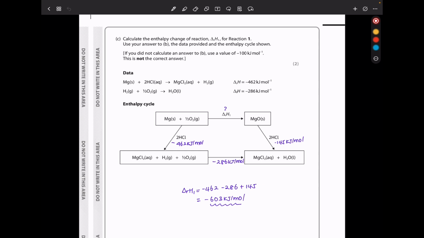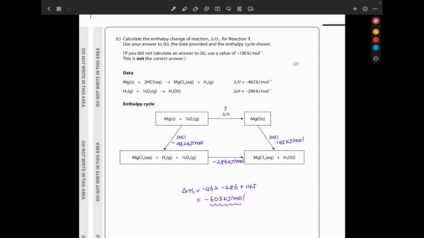In part C, calculate the enthalpy change for reaction 1. Use your answer in B, the data provided, and the enthalpy cycle shown. If you did not calculate the answer in B, use the value negative 100 kilojoules. This is not the correct answer. So this is the data given to us. Here we can see magnesium reacting to give us that. It's going to be negative 462 kilojoules per mole. That is this first reaction.